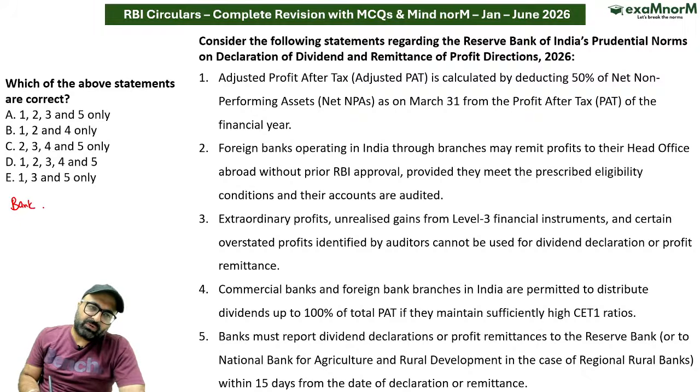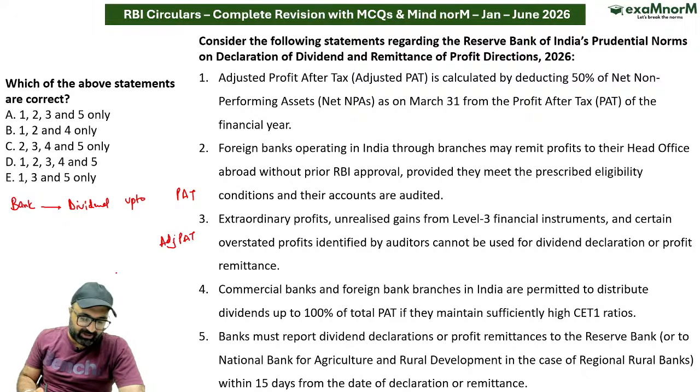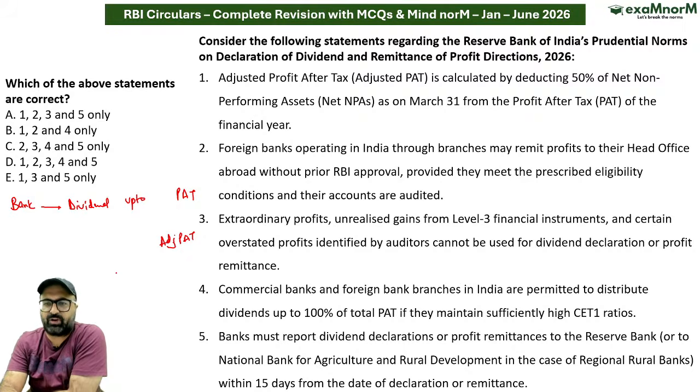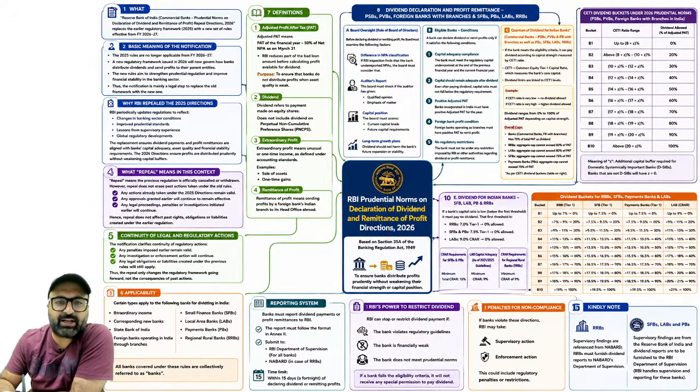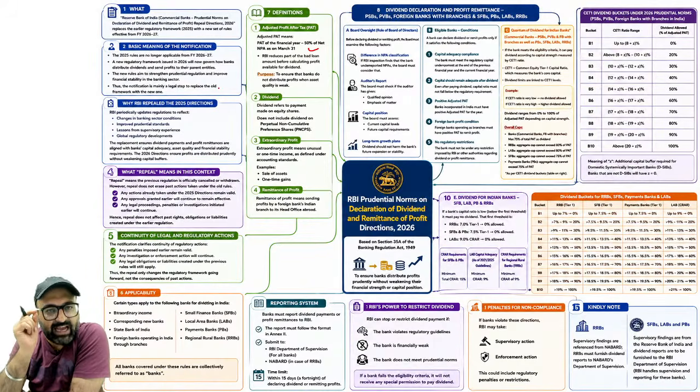and you want to distribute the dividend to your shareholders, then first, the dividend will be distributed up to a fixed limit of profit after tax, and this calculation is done on the adjusted profit after tax. Now the question is, what is this adjusted profit after tax? Let's discuss all these points one by one. Adjusted profit after tax means profit after tax of the financial year minus 50% of the net NPA as on 31st March of the financial year you are talking about.